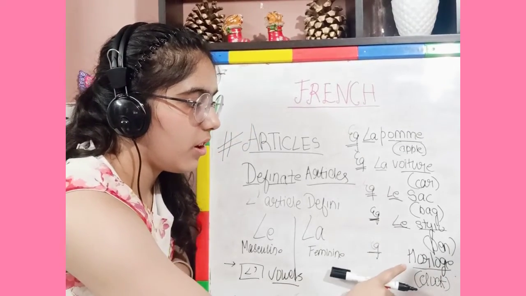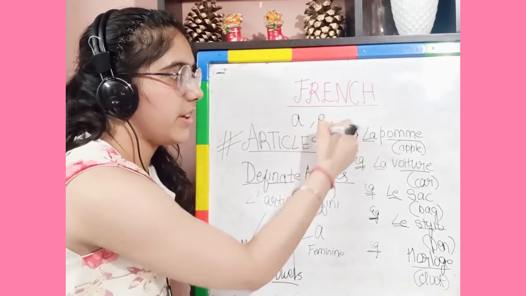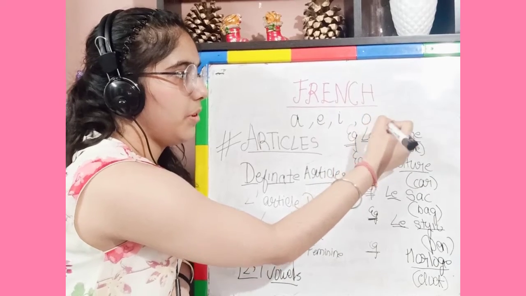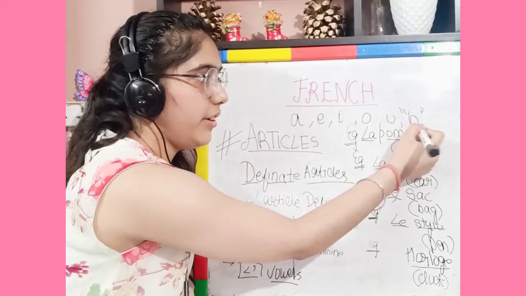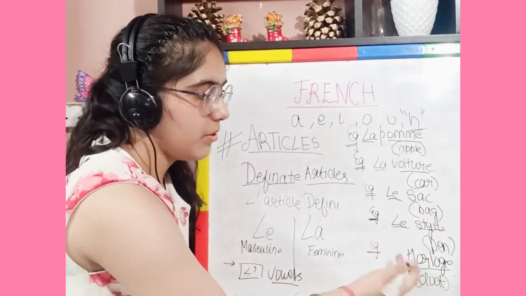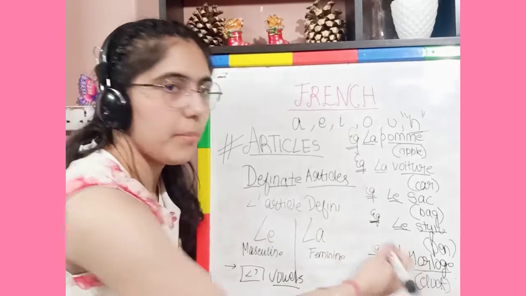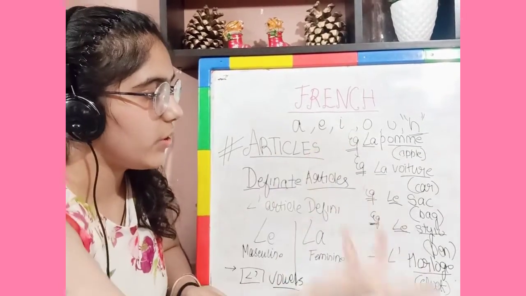So the vowels are A, E, I, O, U and H. H is a new vowel for the French language. So what will come? L apostrophe, as I've told you. L apostrophe. Okay, so this is how we have learned 5 new words.